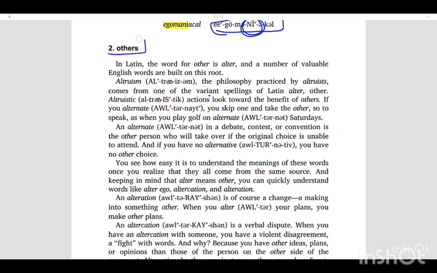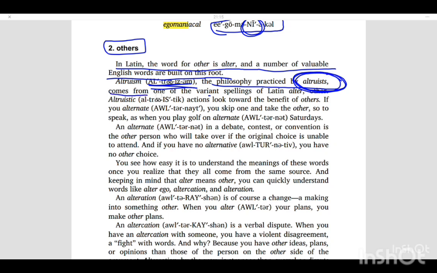Now moving on, others. In Latin, the word for other is alter, and a number of valuable English words are built on this root. Altruism. Here also notice this altruism, the philosophy practiced by altruists. Who were altruists? We learned in the first session that altruists are basically helping people. It comes from one of the variant spellings of Latin alter. Alter is a Latin root which means other. Altruistic actions look forward to the benefit of others.